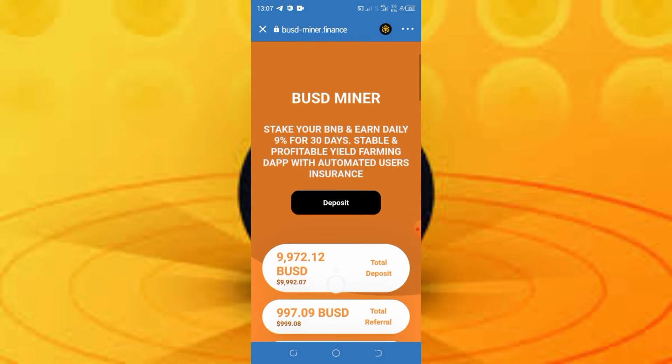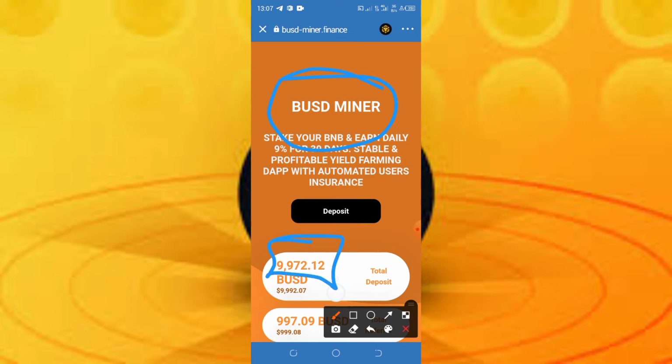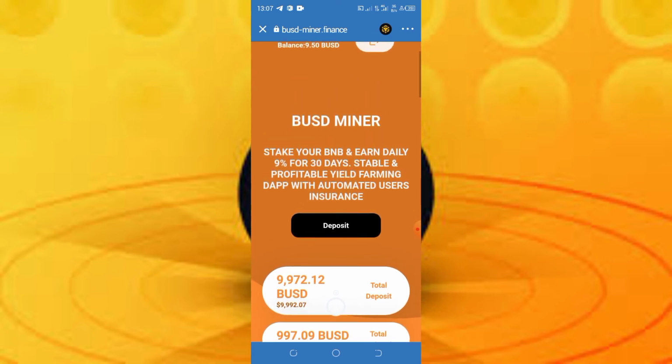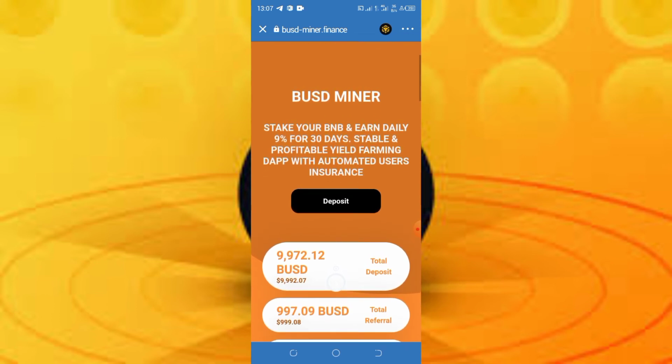Alright guys, so this is a BUSD miner, the house BUSD miner that is booming already. It's legit because I've made withdrawals from this, and I would like you to grab your copy right now before the platform ends. So guys, as you can see, this is how it works, and I'm making a live draw from this platform.